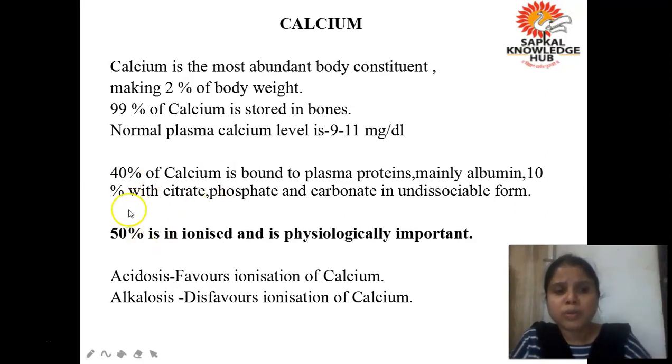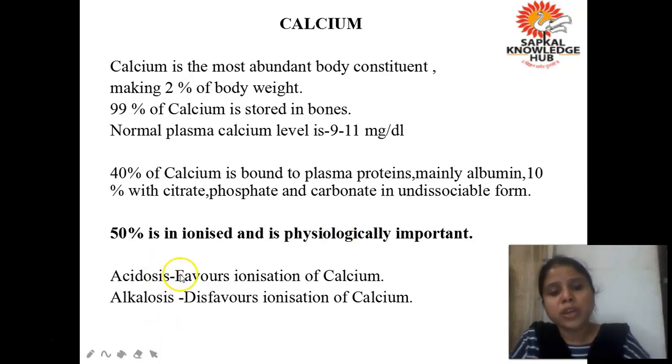Okay, so 40% of calcium is bound to albumin, and उसके बाद जो 10% होता है, it is also present in bound form with citrate, phosphate and carbonate. Okay, so in total 50% of calcium is present in bound form, जिसमें से 40% albumin के साथ bound होता है, और 10% citrate, phosphate and carbonate के साथ bound form में होता है, and it is the indissociable form. Okay, now जो 50% form होता है, 50% तो bound form में हो गया, और जो 50% है, it is present in the ionized form, and this ionized form of calcium is physiologically important. It is required for producing pharmacological action.